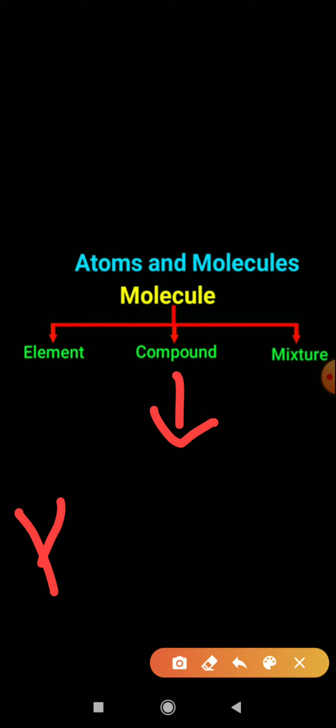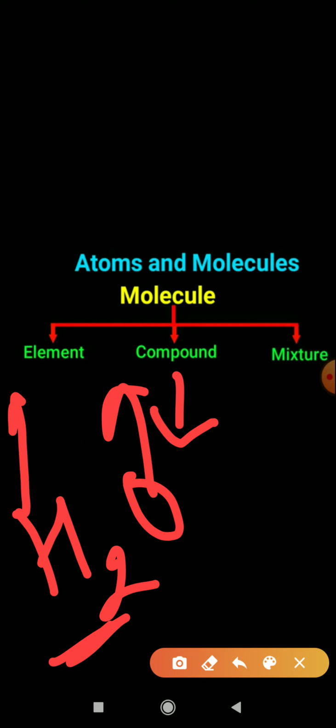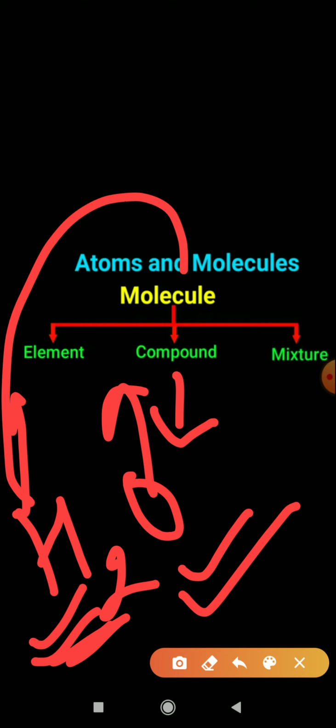For example, H2O. Here there is H and H and here there is O. Two different elements are there, so it is considered a compound, and its ratio is fixed. As you know, the ratio will always be 1:8 by mass when we talk about water.